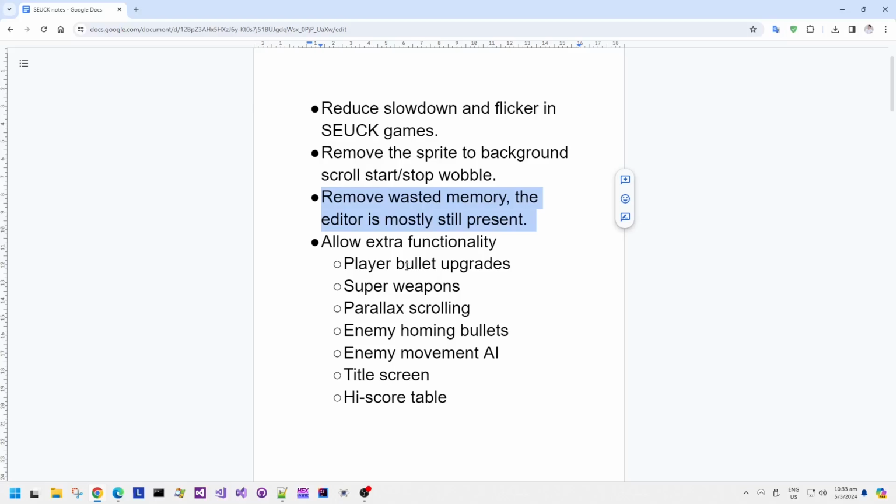in the final game. This will allow a lot of extra functionality to be added to games because there's full source code and it can be completely customized, for example, by adding extra player weapons upgrades or super weapons, parallax scrolling, enemy homing bullets where enemies can fire at you. Enemy movement AI can be improved rather than just having a pre-recorded attack wave. The title screen can be improved, and also adding functionality like high score tables would be quite possible because there's